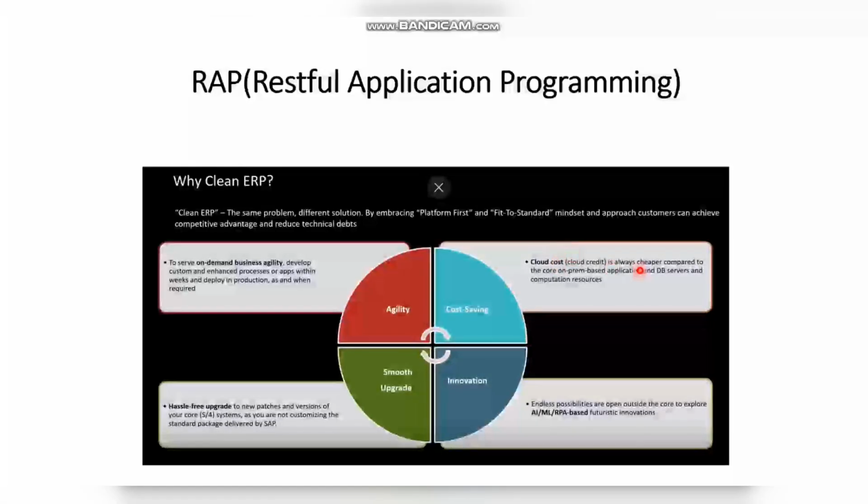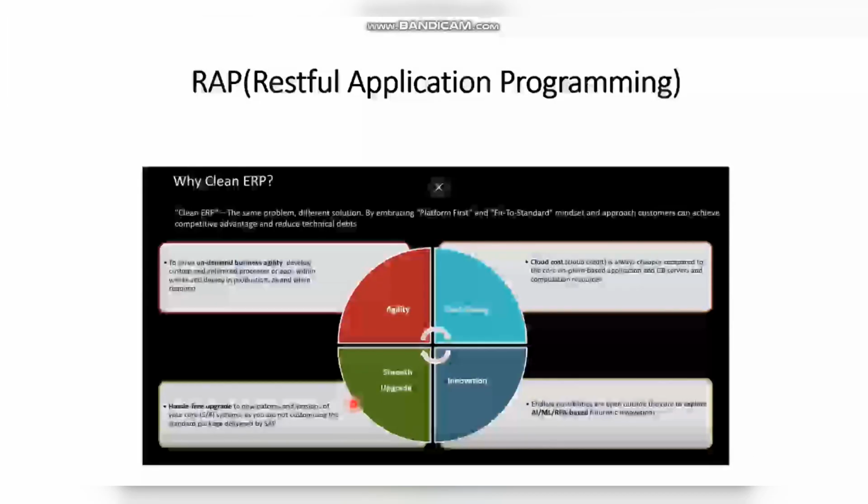The next one is cloud cost. The cloud cost is always cheaper when compared to core ABAP, and we will have very less expenditure on the cloud when compared to the ERP systems.